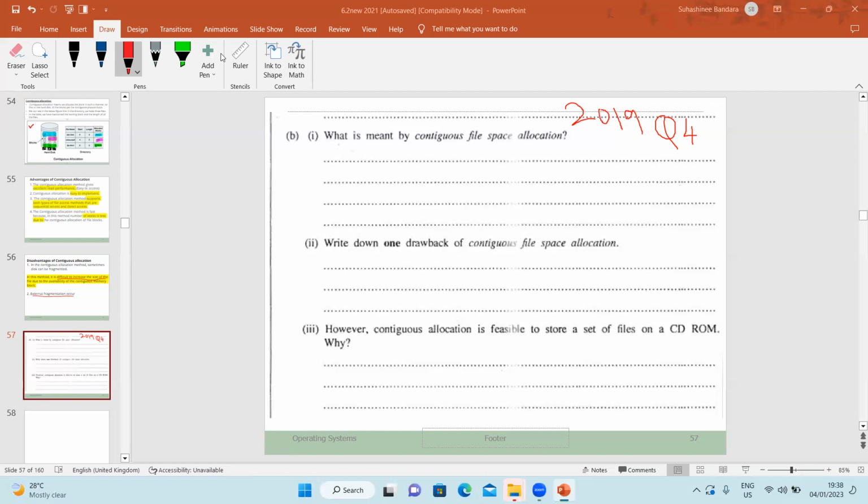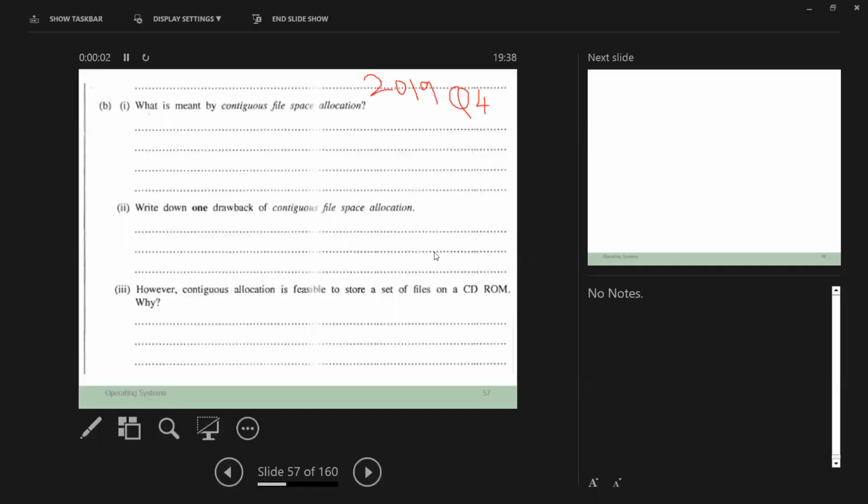Then the next one: write one drawback of contiguous file space allocation. Next one: however, contiguous allocation is feasible to store a set of files on CD-ROM. They are saying saving files on a CD-ROM is more suitable to avoid the problems in contiguous file allocation.